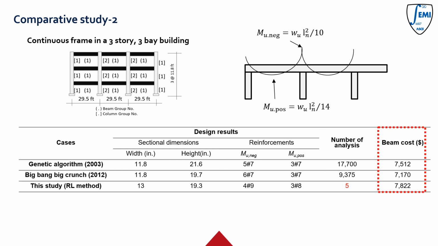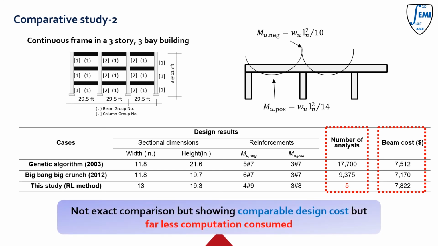The table summarizes the design result. Our method shows a comparable material cost to the optimized design result. The optimization method required a huge number of iterative analyses to achieve these design results. However, our proposed method generated the design instantly within just 5 trials, which is way more efficient but with similar material cost. It is not an exact comparison as our method doesn't cover column design, but we can find the distinct advantage of reinforcement learning based structural design over optimization methods in terms of computational efficiency.